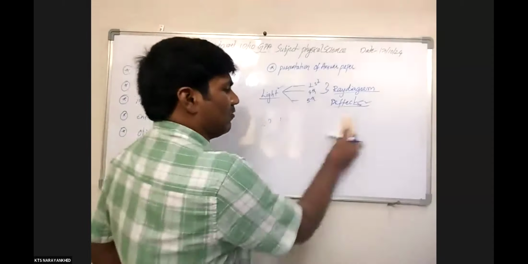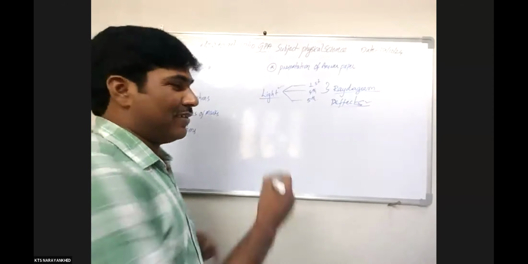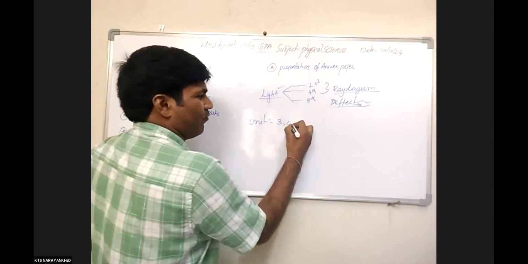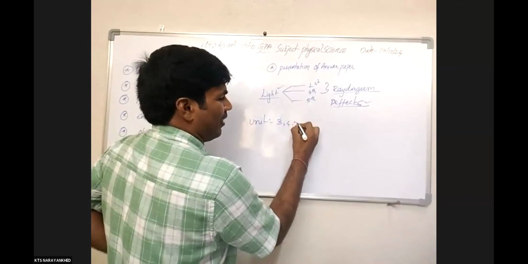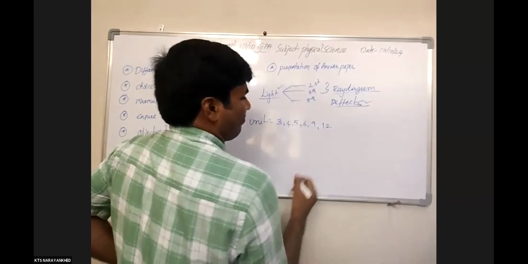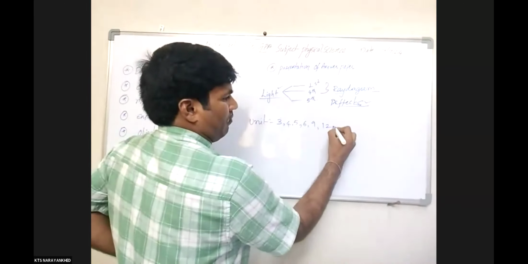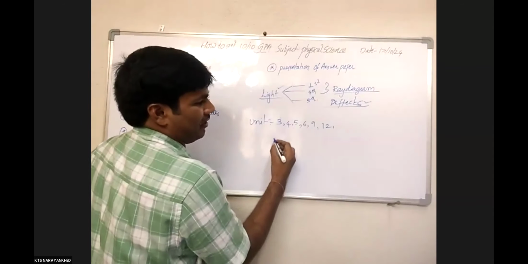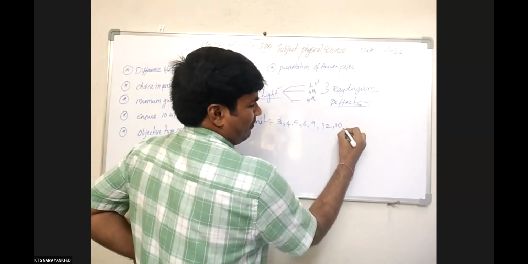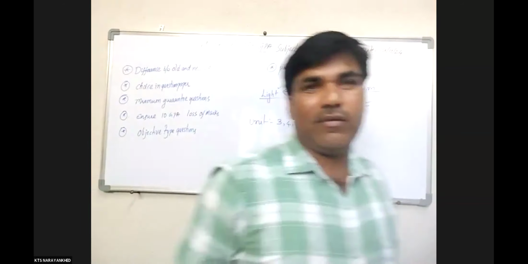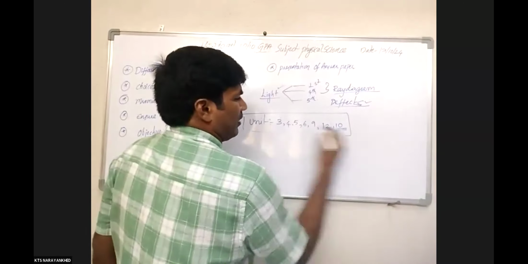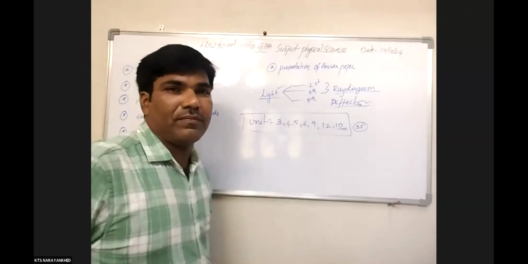Okay, once again I am writing the unit numbers because space is not available for me. Unit 3, 4, as well as 5, 6, 9, 12. And as well as one more, you take the 10th one. The 10th one is an option only. That is why you have to take from these, 35 marks are possible to get.